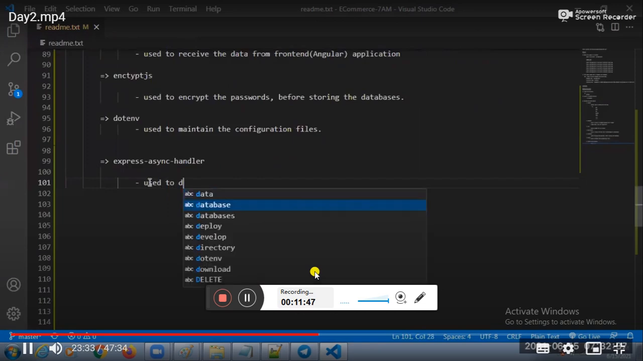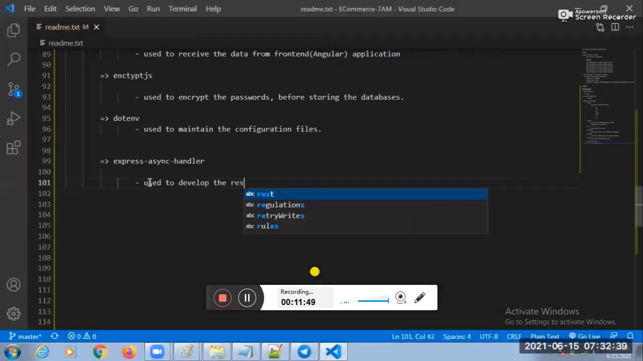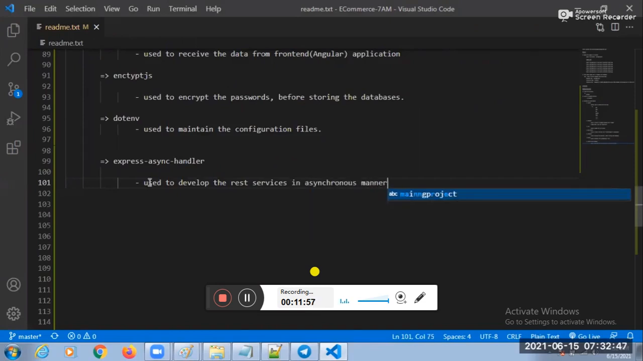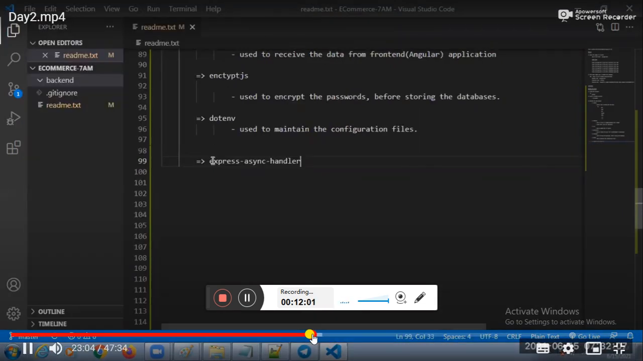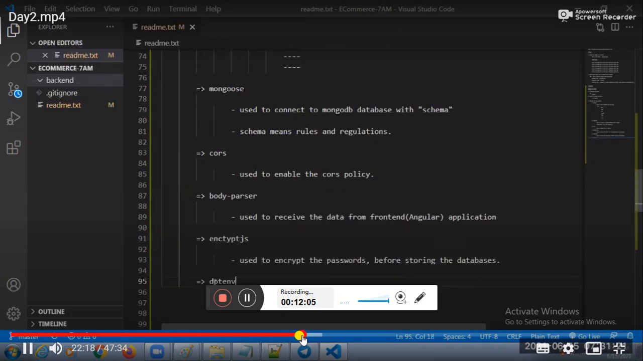Express Async Handler is used to develop the REST services in which manner? Asynchronous manner. Very, very important here. Guys, do you know communications are synchronous and asynchronous? Yes, asynchronous communication.